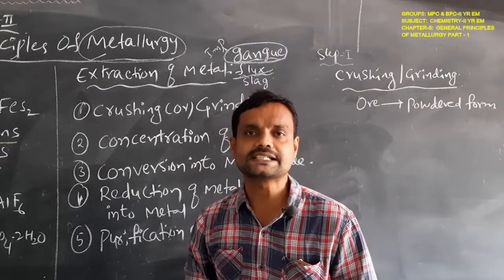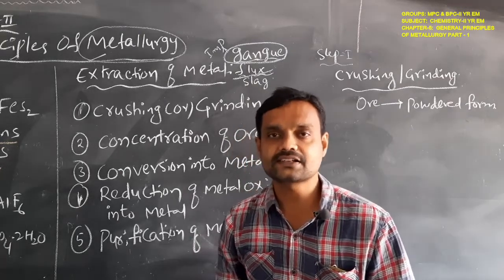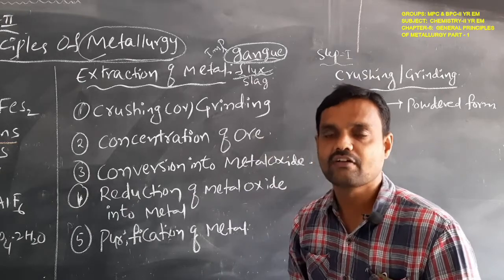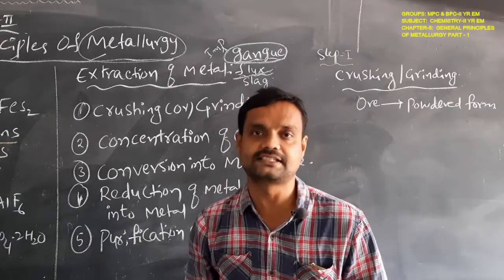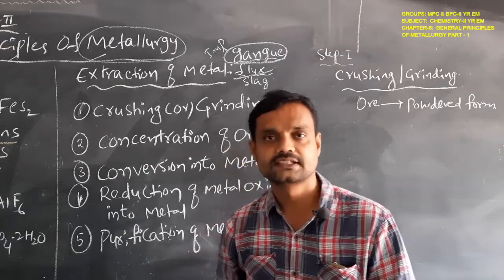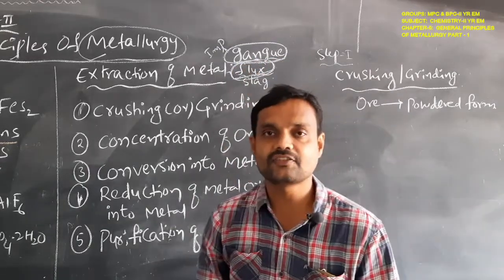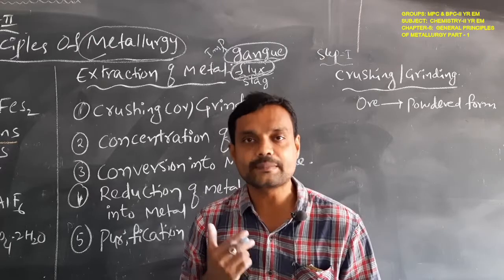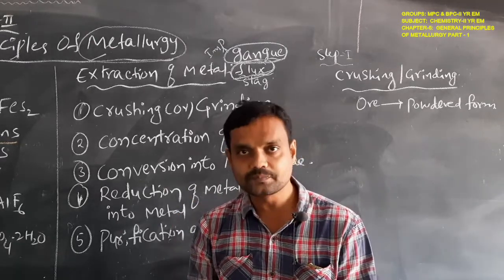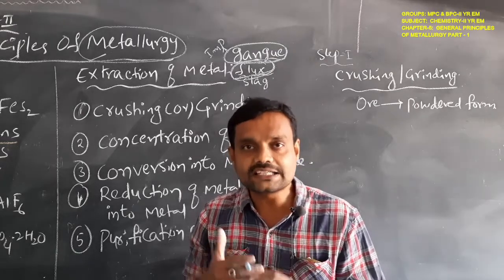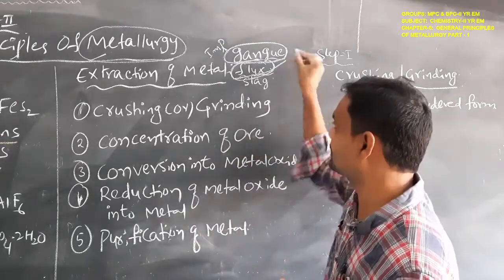Flux means nothing but it is the external substance which is added to the ore from the outside for lowering the melting point of the gangue, that is called a flux. Okay students, here the new terminology, new word is the flux. What is the meaning of flux? It is the extra substance which can be added to the ore for lowering the melting point of the gangue. That type of substance is called a flux.